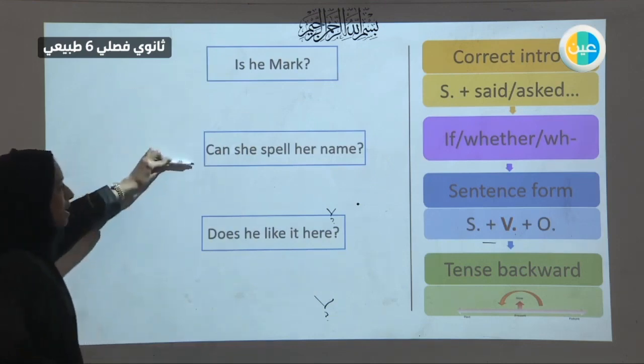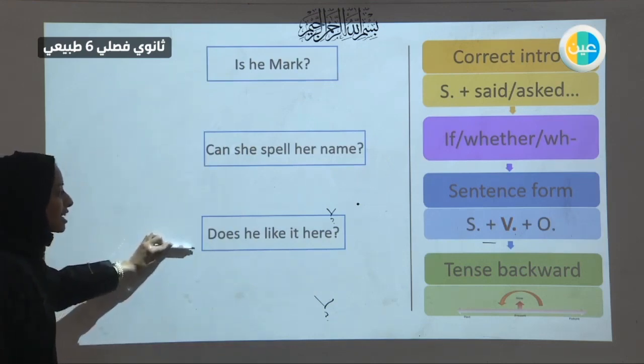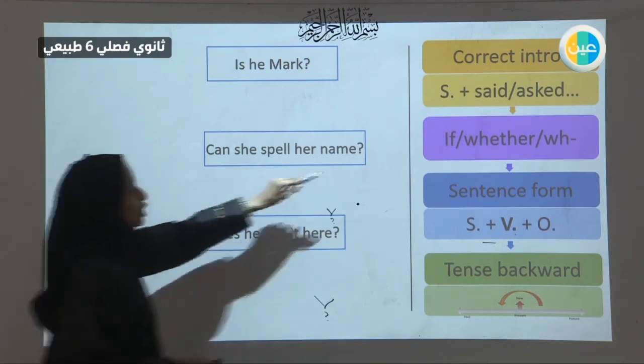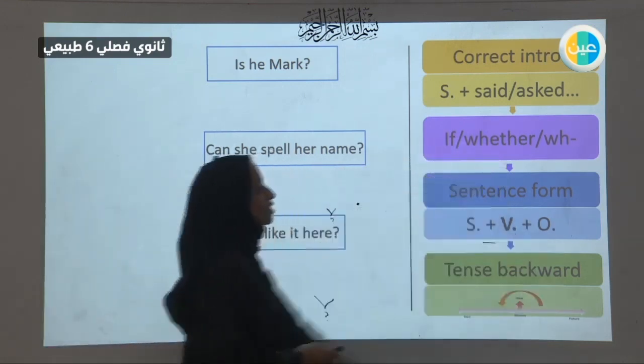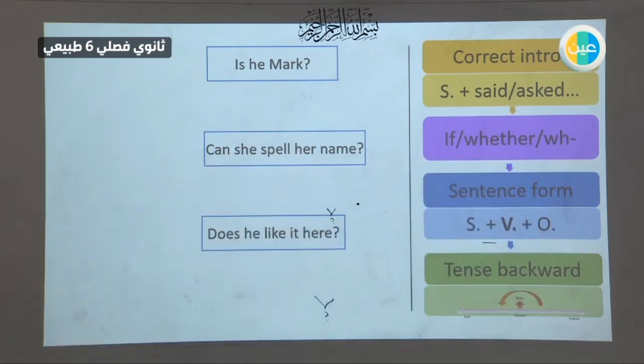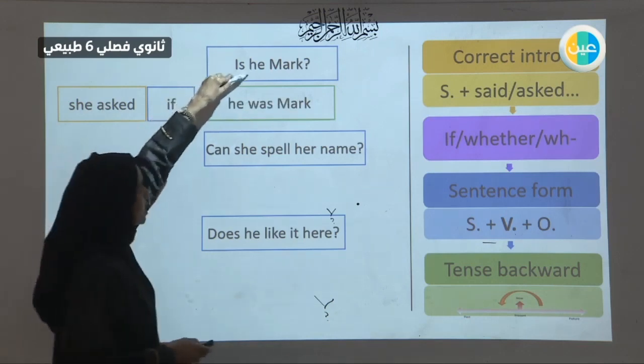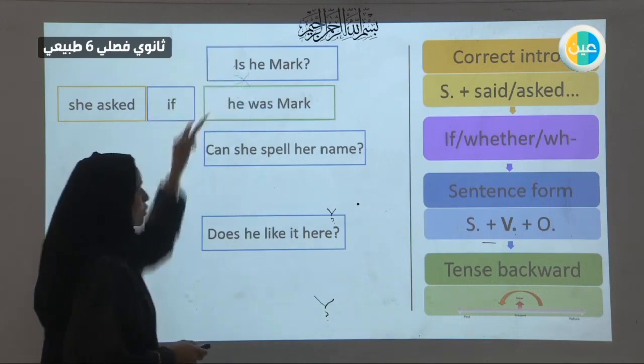The other form, which is the other example or function, is using a yes/no question. Is he Mark? Can she spell her name? And does he like it here? So let's start with number 1. All of them are yes/no questions. So we will focus on the use of if or whether. You would choose between these. Is he Mark? She asked. Then you can use if or whether. So let's use if. If is he Mark? Then sentence form. He is Mark. Past tense. He was Mark. So we change the order here. Then we change the is into was.